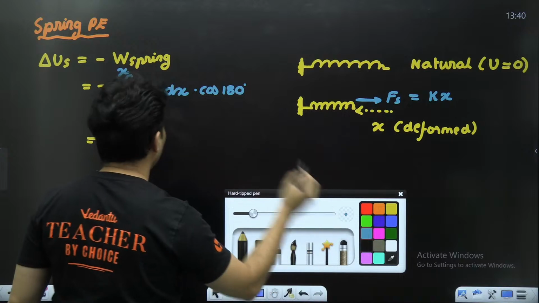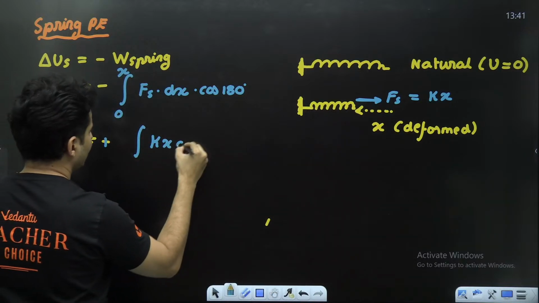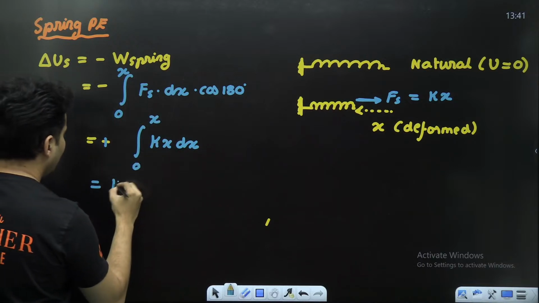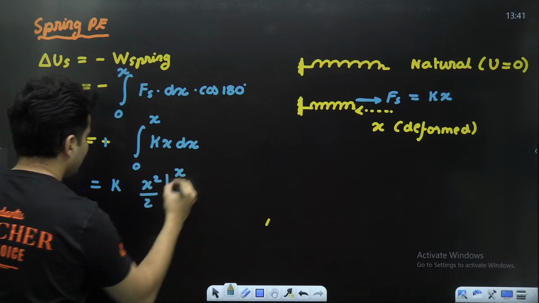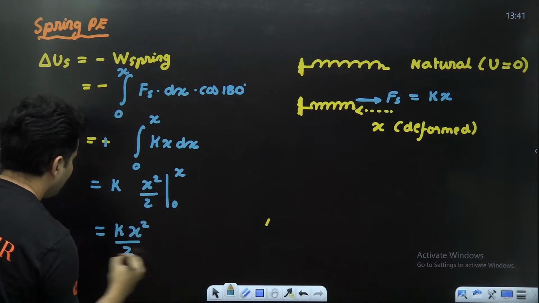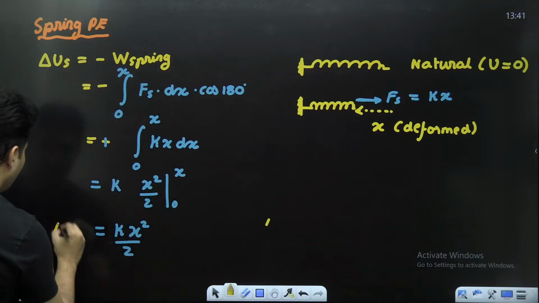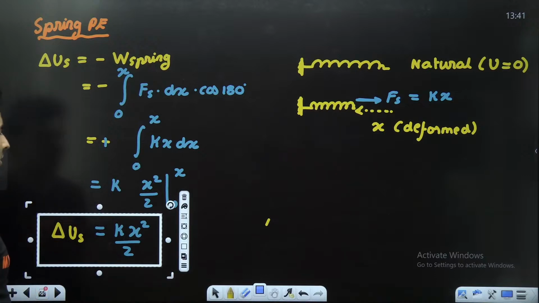And now the remaining part, this will be the integral of spring force, which is kx, times dx from 0 to x. So k, x's integration is x square by 2 from 0 to x. When you substitute the limit, you will get half kx square. That is nothing but your spring potential energy.